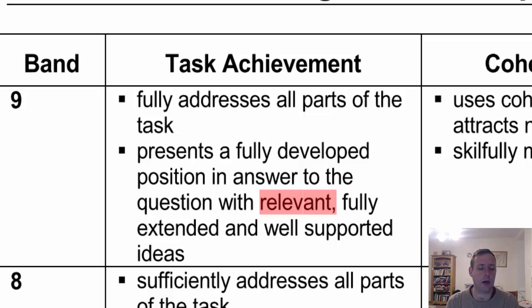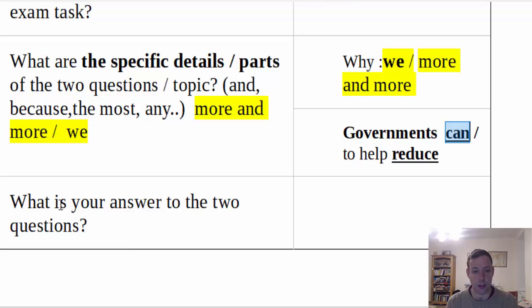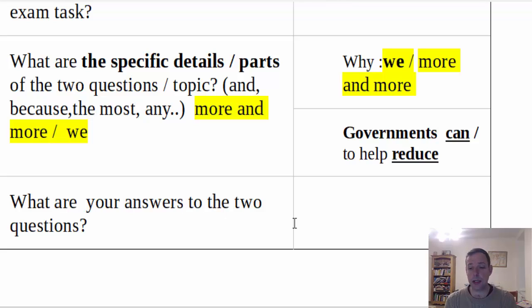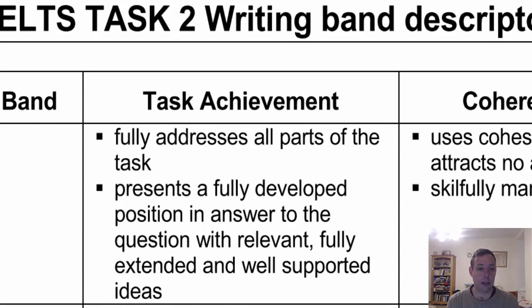In the next video, I'll look at some of my ideas for the topic. If we have a look at that checklist, the last point of the checklist, you know, what is your answer to the 2 questions? I suppose, what are your answers? What are your answers to the 2 questions in the next video? And then after that, we'll look at an example answer and assess it according to these IELTS Writing Task 2 criteria.